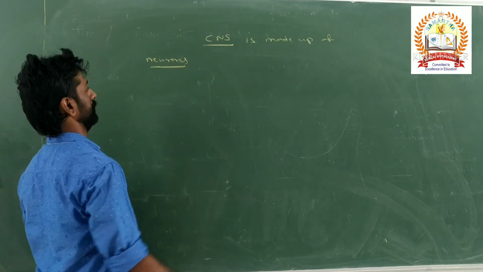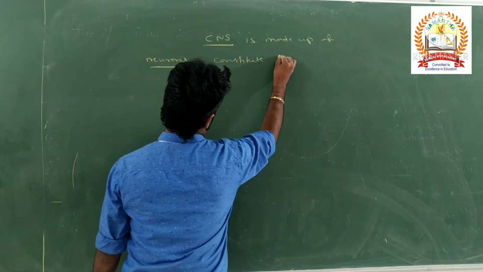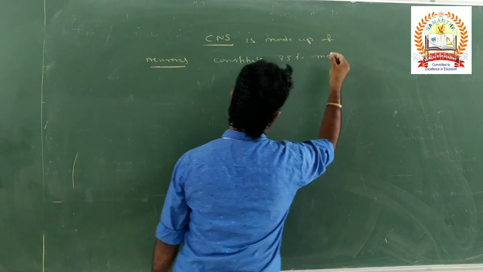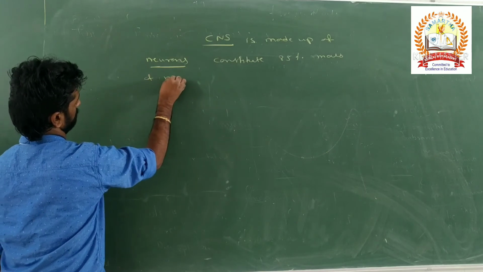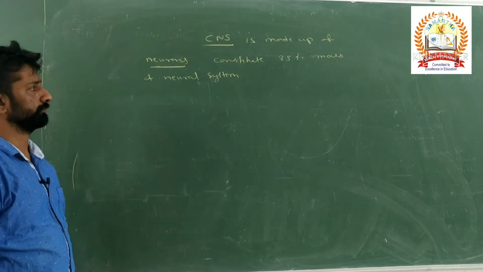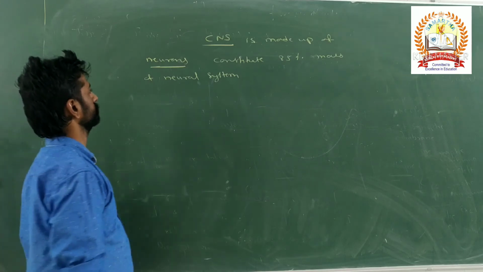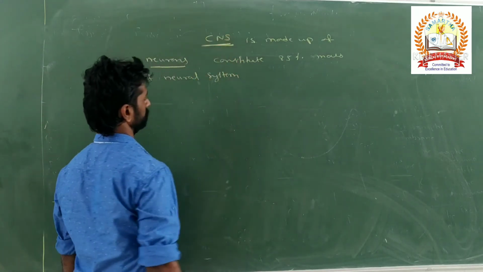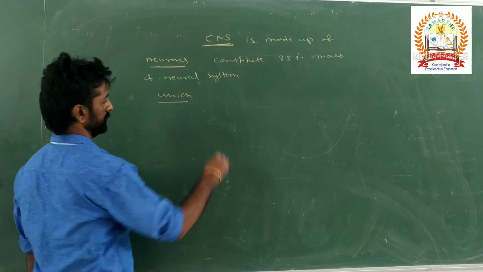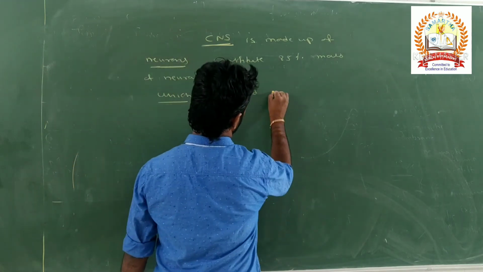These neurons constitute 85% of the mass of the neural system. 85% of the total mass of the neural system is here, that is in the CNS, the central nervous system, which is protected inside